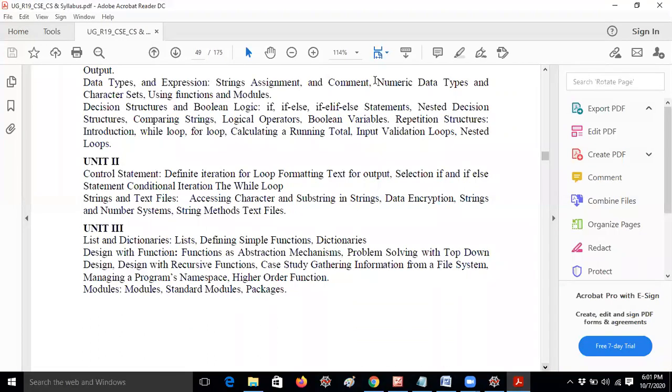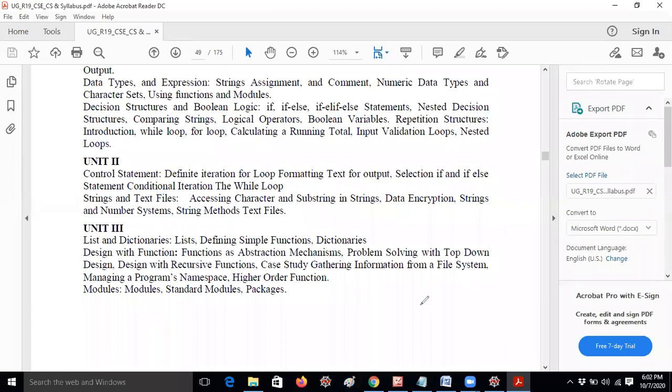Especially second CSC students, last Saturday almost 25 students were absent. On that day I explained almost 10 lab exercise programs. So please go through your GL video link or YouTube link. You should listen to all the programs, because whenever the lab external and lab internal are going on, you have to write a program on your own. So please, guys, I don't know why you were absent on that day.